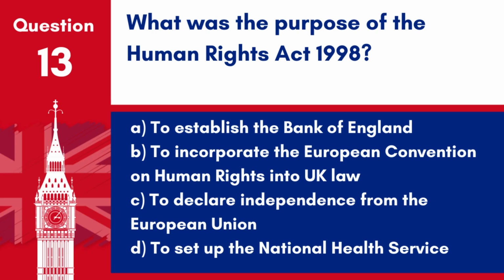Question 13. What was the purpose of the Human Rights Act 1998? A. To establish the Bank of England. B. To incorporate the European Convention on Human Rights into UK law. C. To declare independence from the European Union. D. To set up the National Health Service. Answer: B. To incorporate the European Convention on Human Rights into UK law. The Act allows individuals to defend their rights in UK courts.